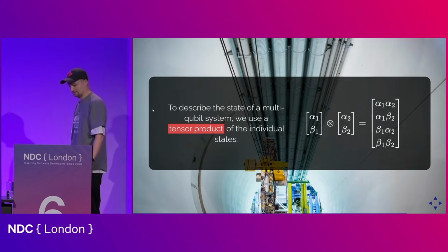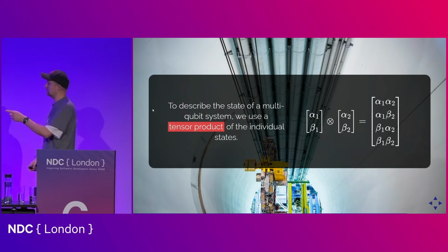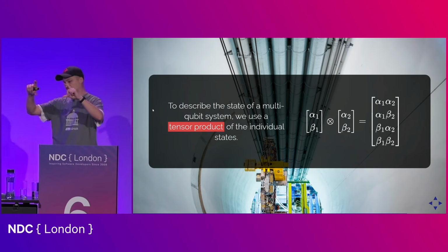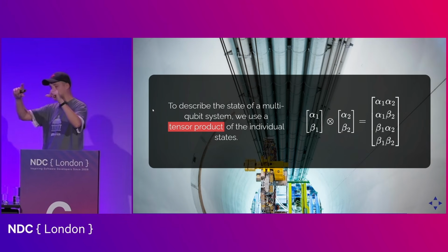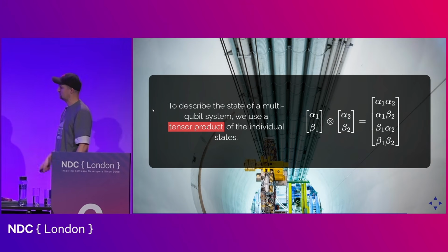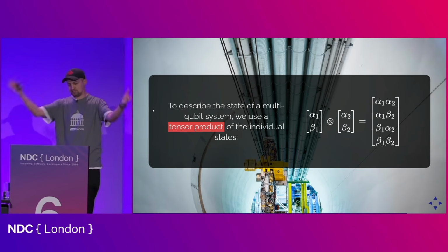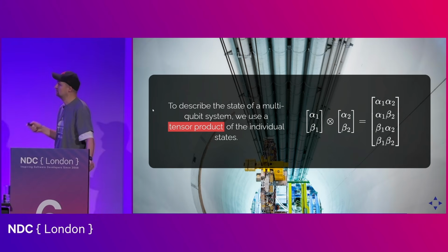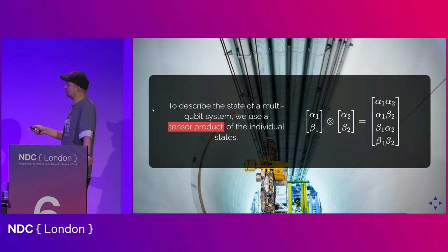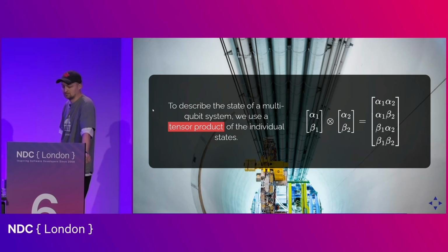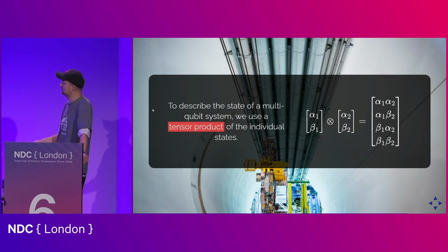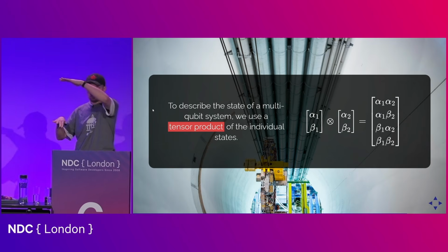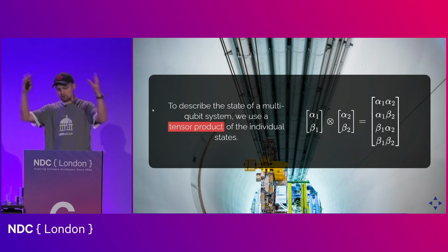how it works. Now, mathematically, it's actually not that complicated, because we already said that a quantum object is described by a two-dimensional vector. Then the second quantum object, if I have two of them, would also be described by a two-dimensional vector. And now, if I have two quantum objects in my system, in order to provide a composite overall description of the whole system, quantum mechanics tells me I need to take a tensor product between those two individual quantum vectors. And the tensor product is basically everything multiplied by everything, and that gives us a four-dimensional vector. So there's a single representation now for this entire system.